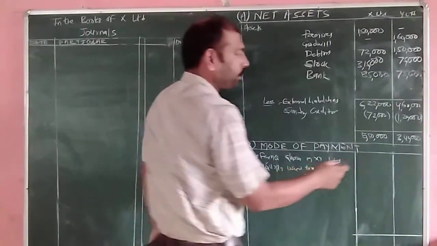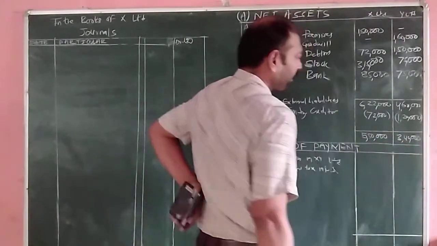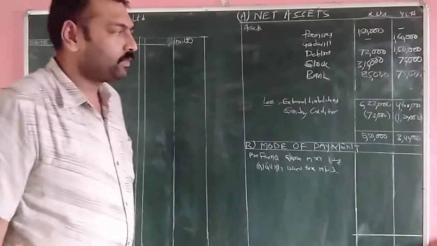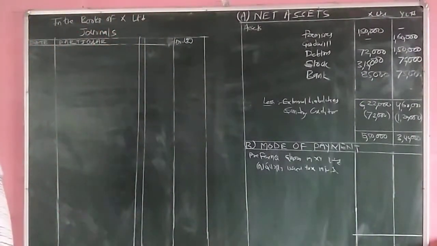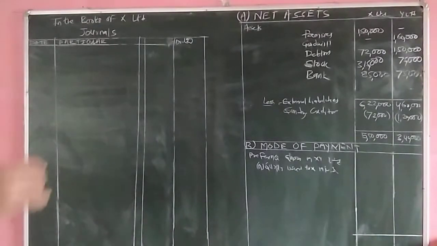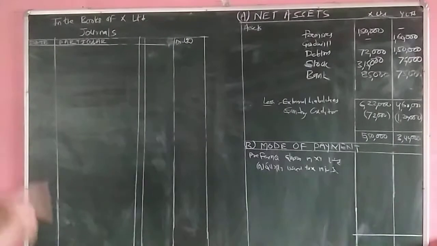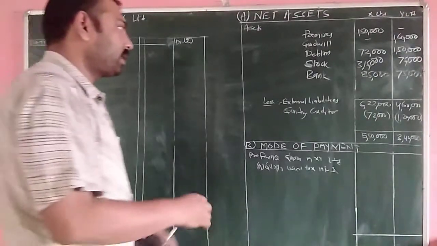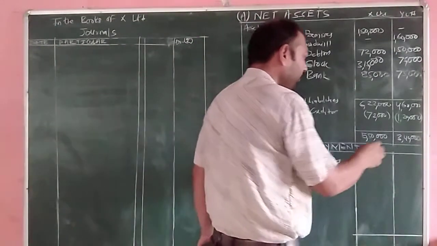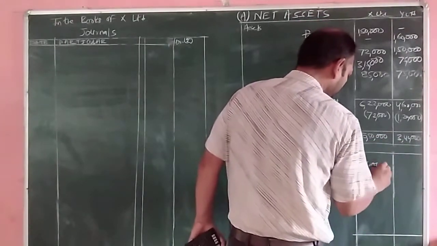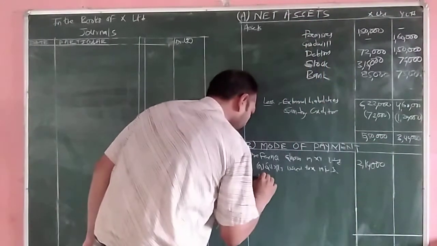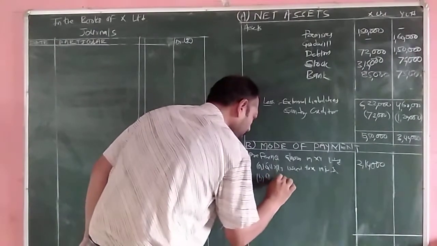The surplus amount is the difference in net assets. The net asset of X Limited is 5,50,000, and the net asset of Y Limited is 3,40,000. The difference is the surplus, and the surplus is discharged through preference shares. So we will deduct, and the amount comes to rupees how much? 2,10,000.